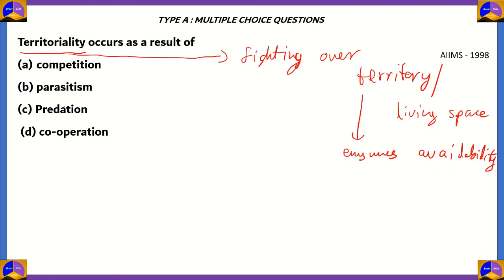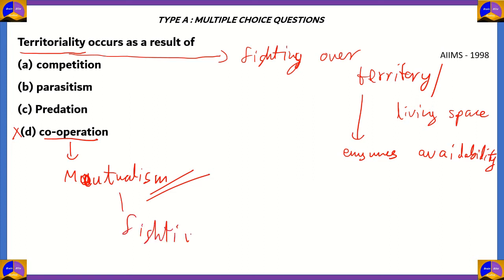So if you look at our four options, these are various interactions between organisms. Option D is cooperation. Another name for cooperation is mutualism. So in mutualism, you have two different species. They work with each other and become part of something that's very good. So mutualism does not necessarily involve fighting. So fighting does not take place in mutualism. So option D is incorrect.